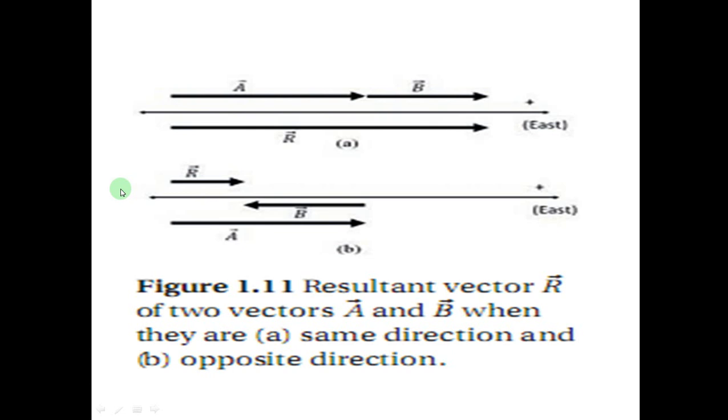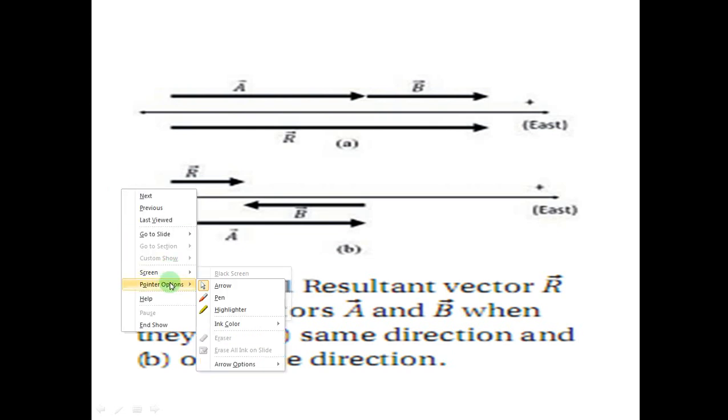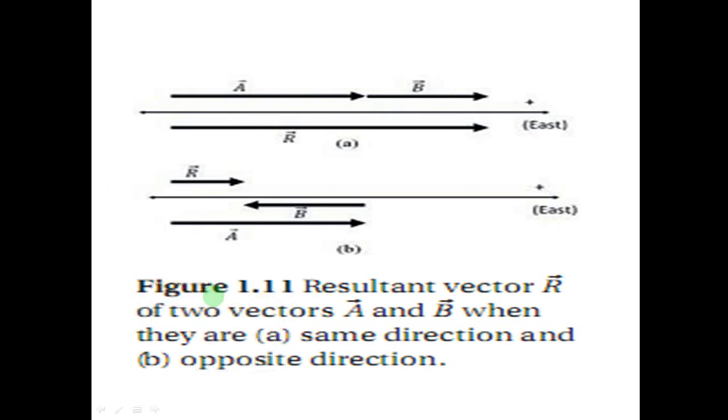Here, figure 1.11 shows a resultant vector R of two vectors A and B when they are in the same direction and when they are in opposite direction. Here, this A shows when the two vectors are in the same direction. Let's consider this is vector A. It has magnitude and direction, and the second vector is B. It has its own magnitude and direction.